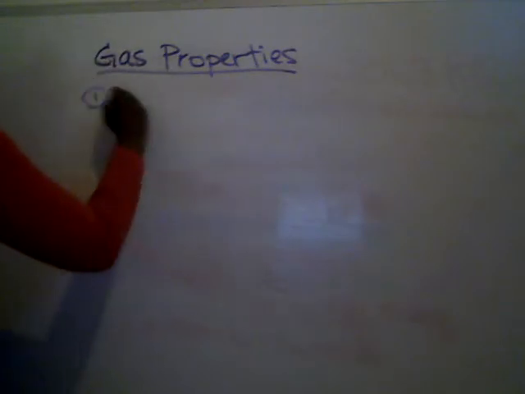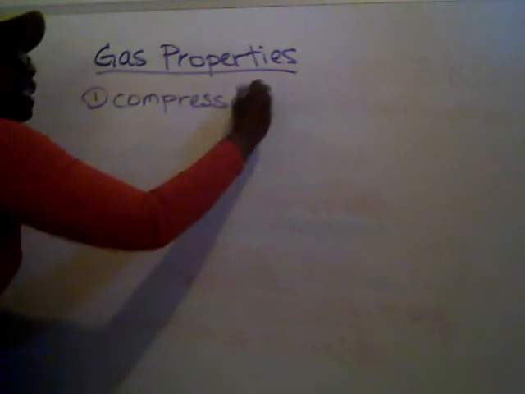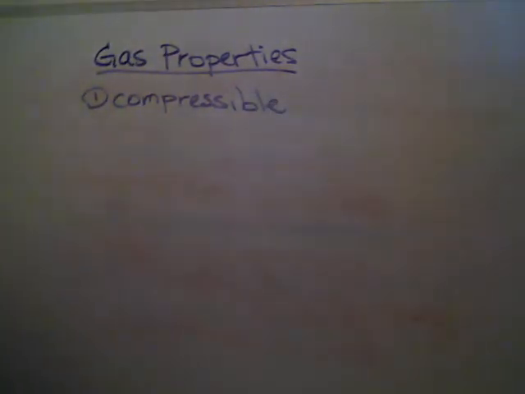So one, gases are compressible. And what that means is we can squeeze them into small spaces. Because gases have very insignificant volume, they're really good with being able to be squished, if you think about it. So in the book, they give you the example of an airbag.